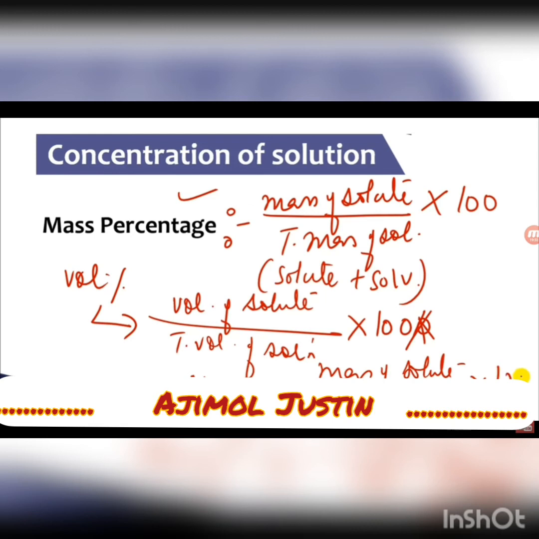Another formula, when we are considering mass and volume percentage, is mass of solute divided by volume of the solution, into 100. So using these we can find out the mass or volume or mass-volume ratio of the solute and the solution.